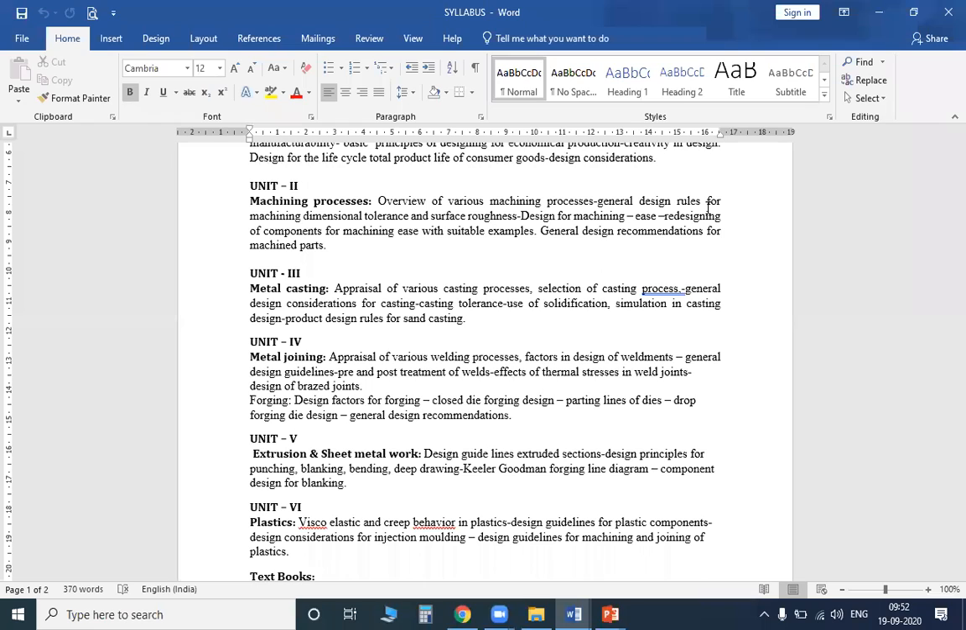What is the use of solidification? When solidification takes place, what different parts are to be arranged? Solidification is going to be done. What is the first, the second, and the third stage? What are the different stages that happen in solidification, and what is the simulation in casting design? What are the product design rules for sand casting? From this to this, we will explain in the next class. Okay.